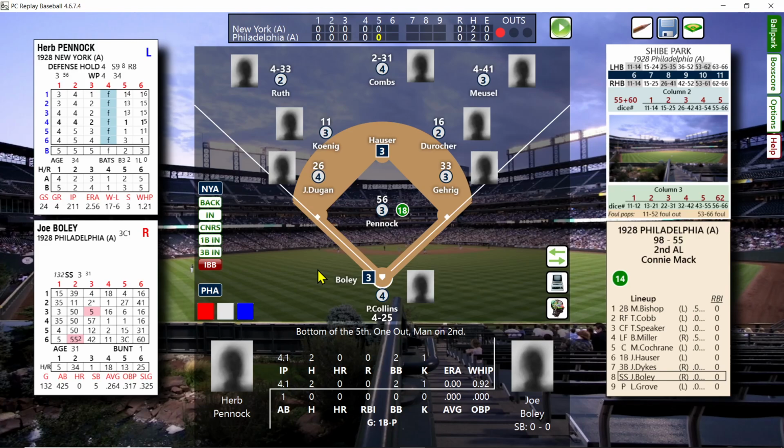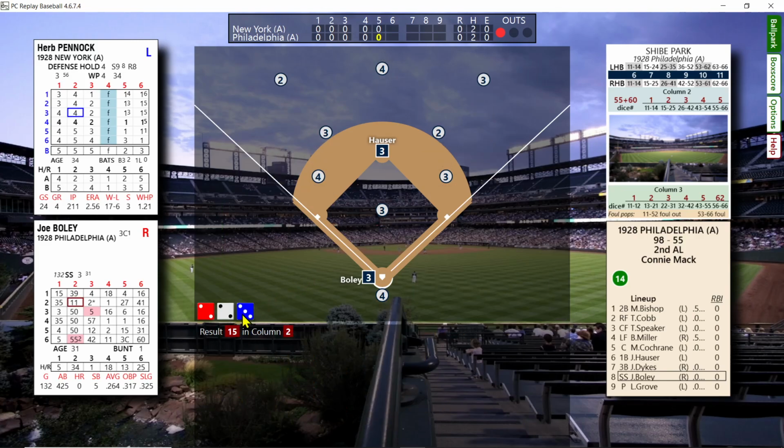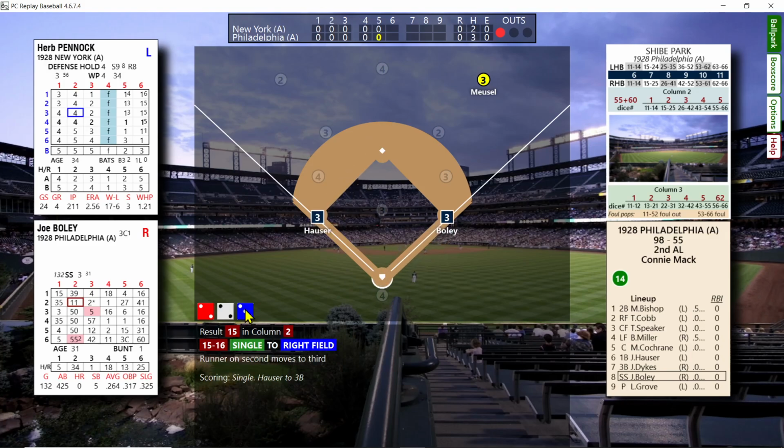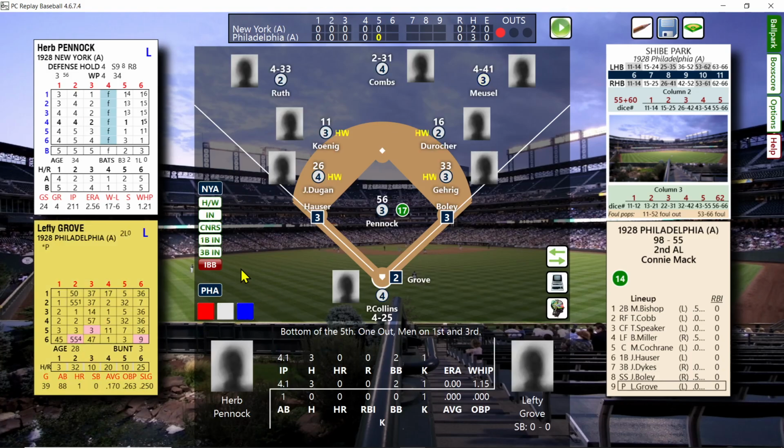So a runner on second, 1 out for Boley. And there's a base hit to right. The runner's going to stop at third. First and third, 1 out. We're going to bring the corners in with the pitcher up.